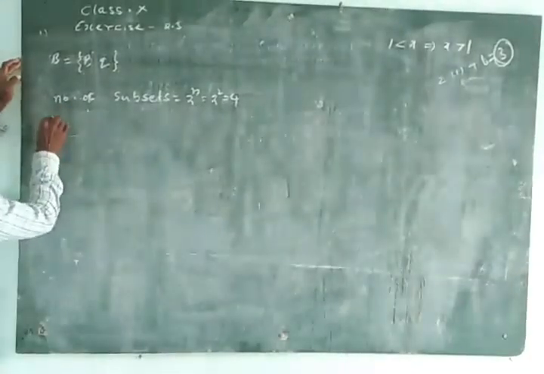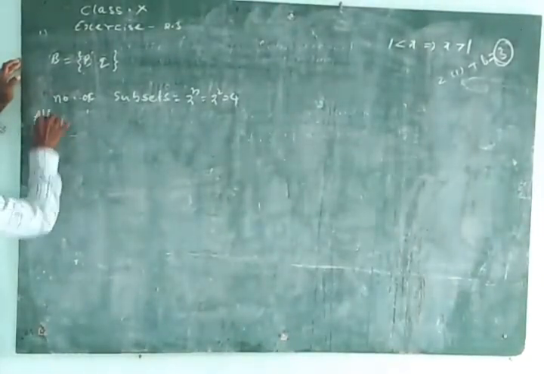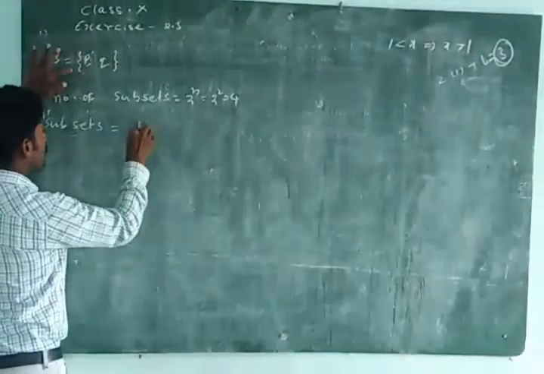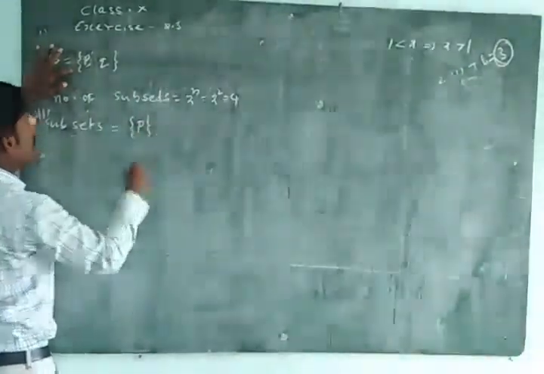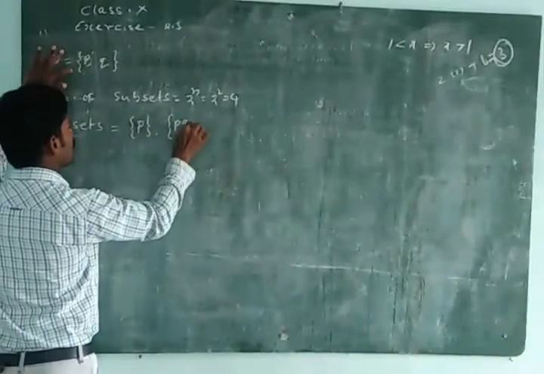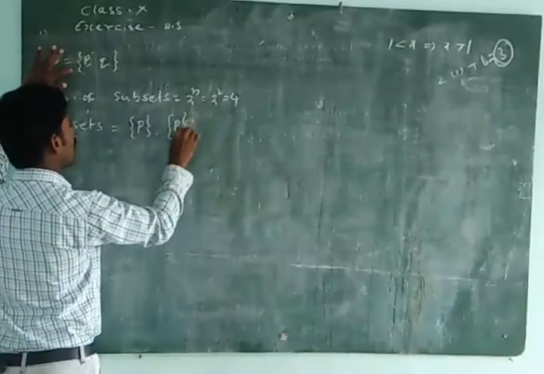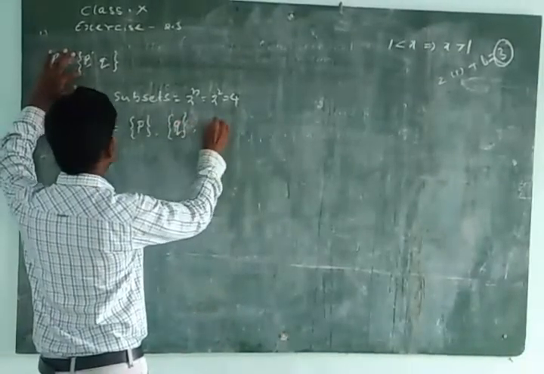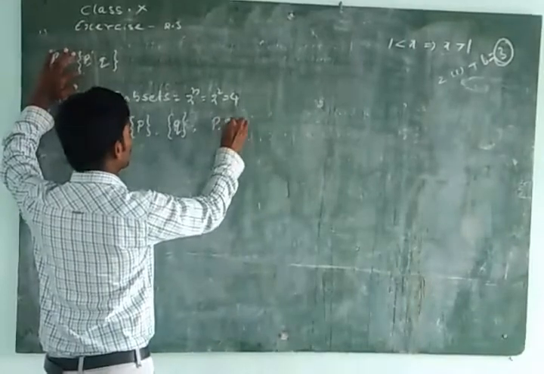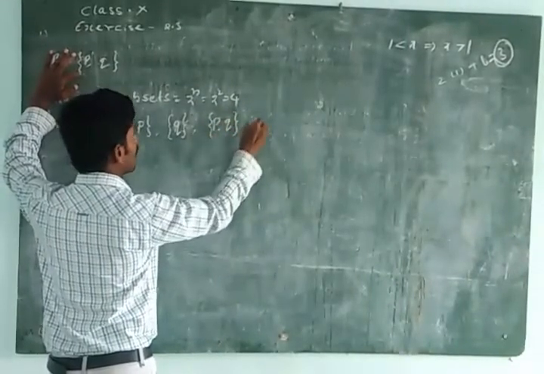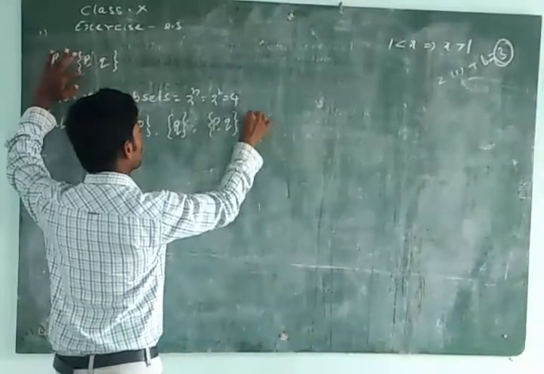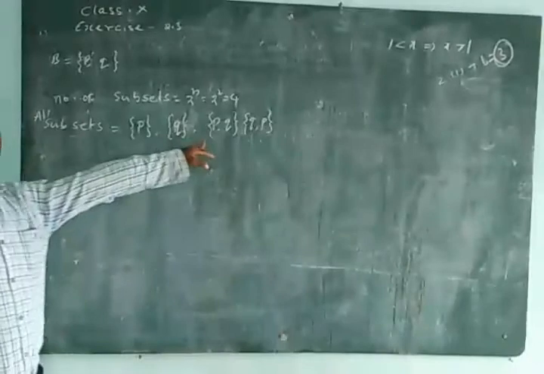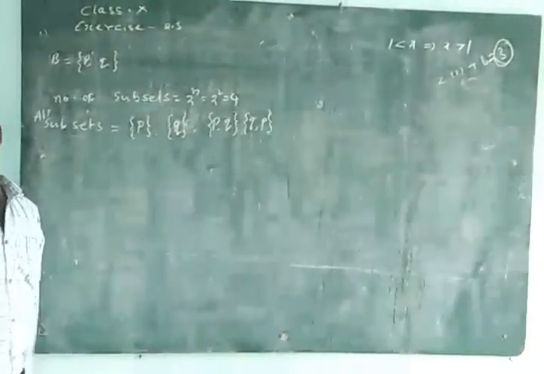Now we need to write the subsets. All subsets are: the empty set, set of P, set of Q, and set of P comma Q. How many subsets are there? 4 subsets. Like that. Next question.